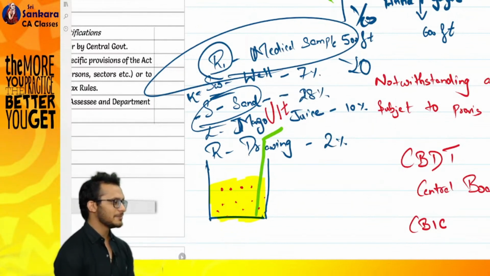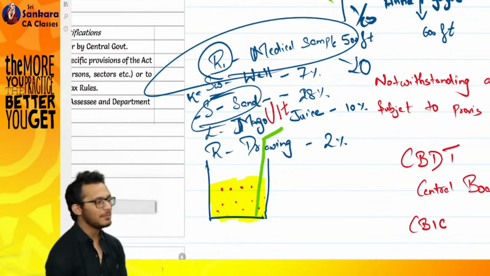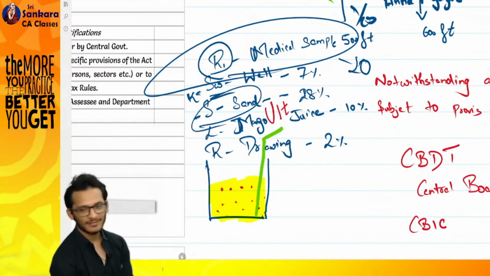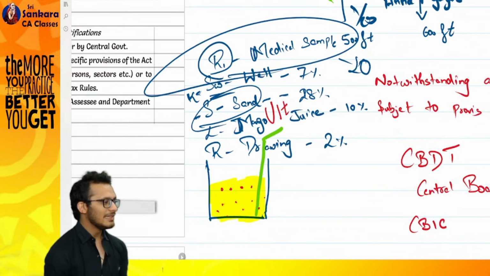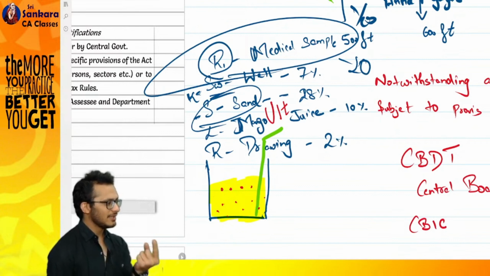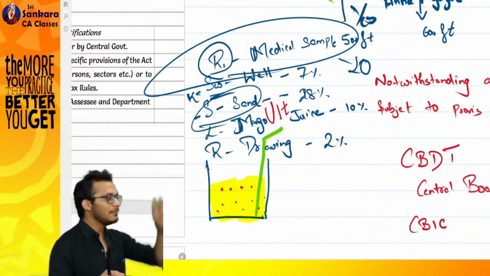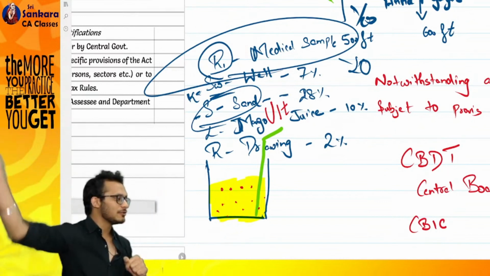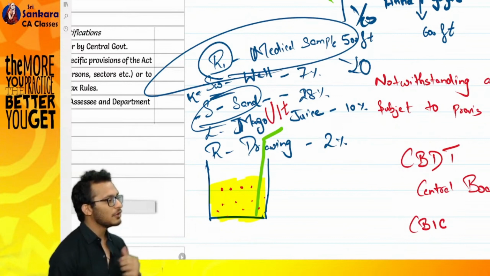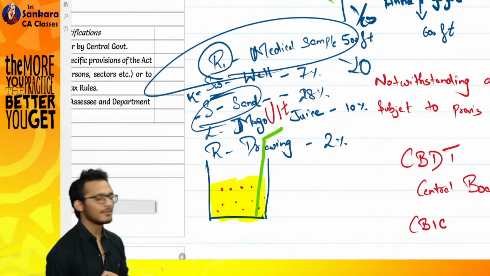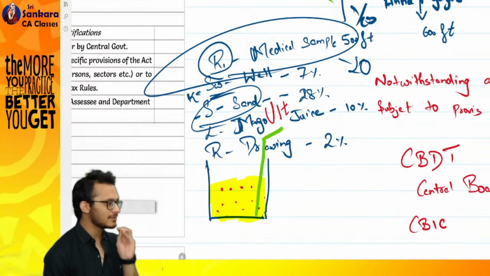Do you see my pain? I'm not showing it, but yes, I'm crying inside. One product I created. That product started from 2, went to 0, came to 7, now became 28 also. One product, because of you people. When I say you people, I mean officers.